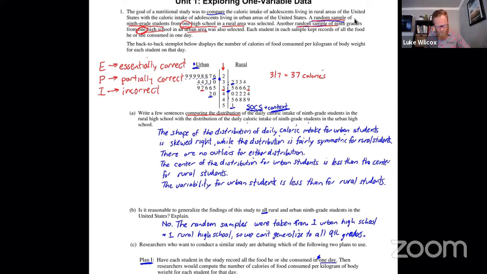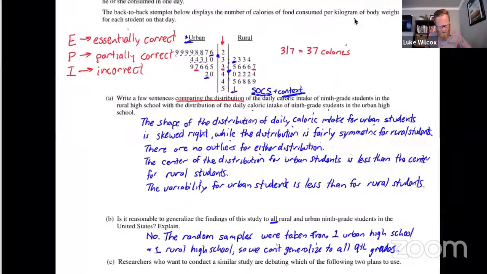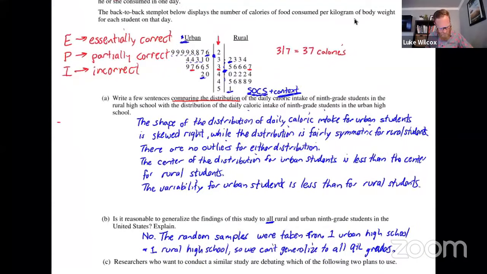So let's go through the grading for part A, and I'll let you know what is needed in order to get full credit on this here. And I'm just going to put this out in the margin here. So I'm going to start with what you would need in order to get an E, essentially correct here. According to the rubric, you would have to compare, and there are 3 things that are found on the rubric, they want you to compare the center, the shape, and the spread.